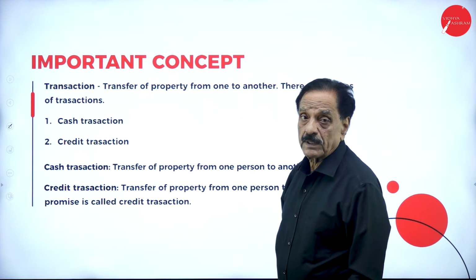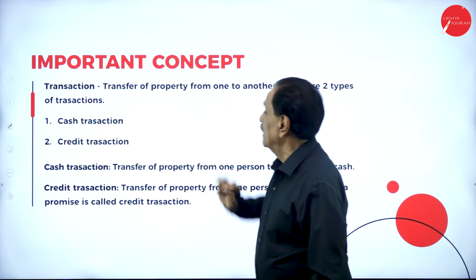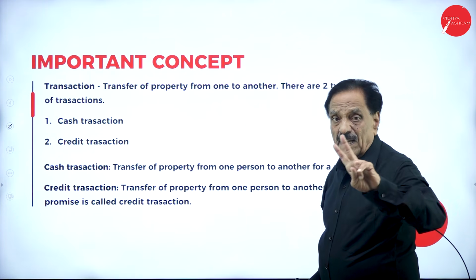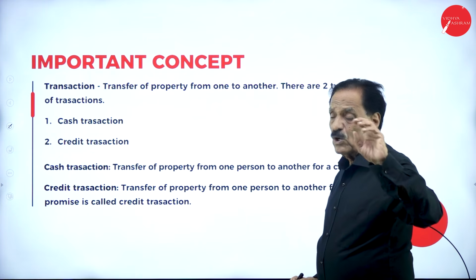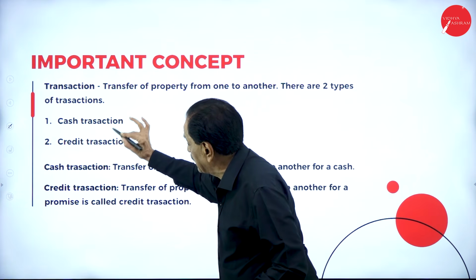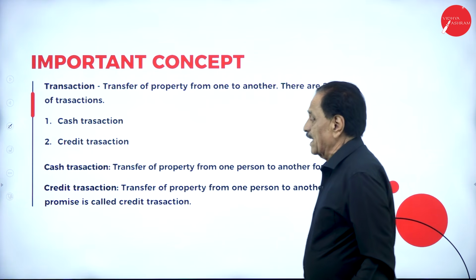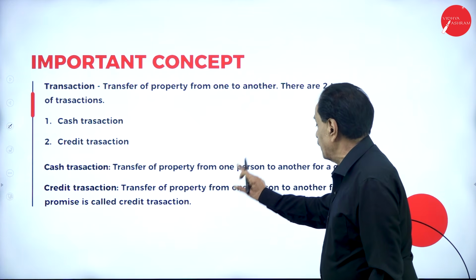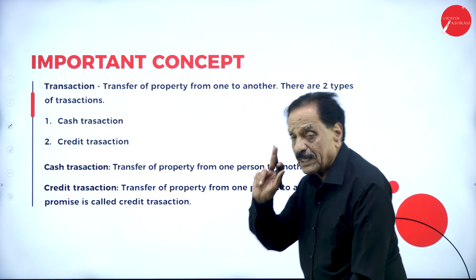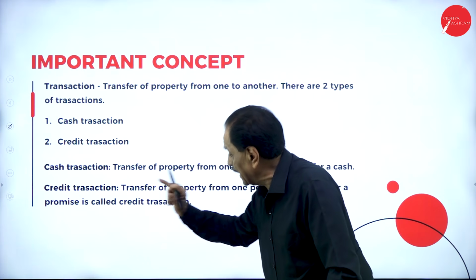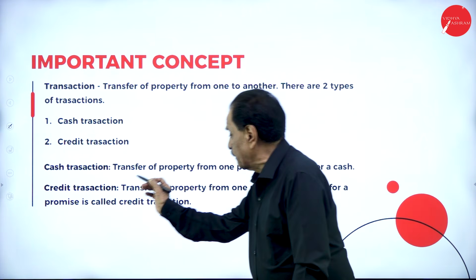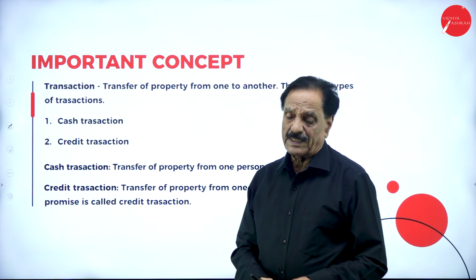Important concepts: transaction. Transfer of property from one person to another. There are two types of transaction. One is called cash transaction, another is called credit transaction. What is cash transaction? Transfer of property from one person to another for cash. What is credit transaction? Transfer of property from one person to another for a promise is called credit transaction.